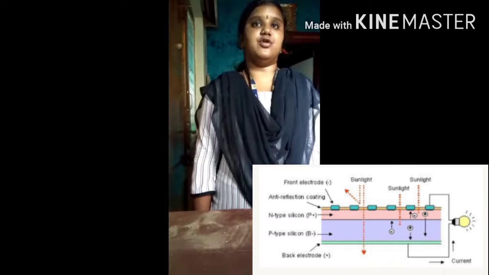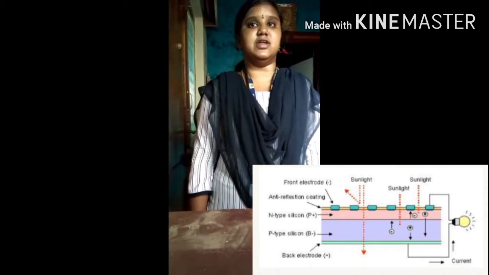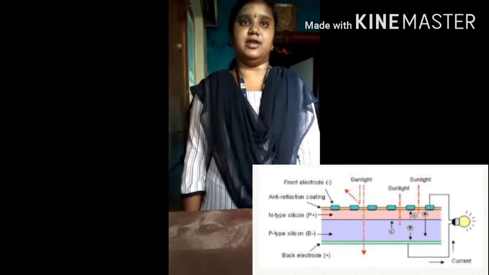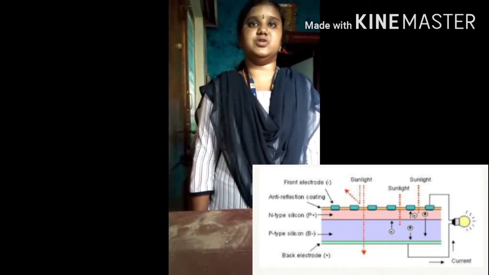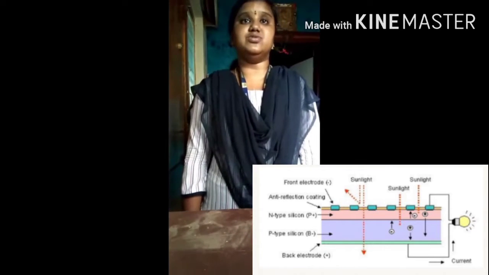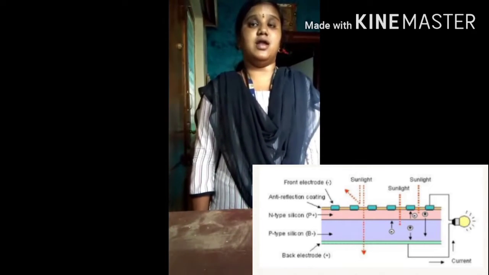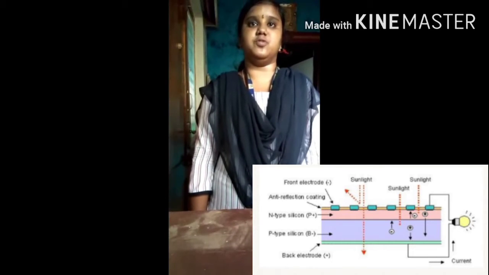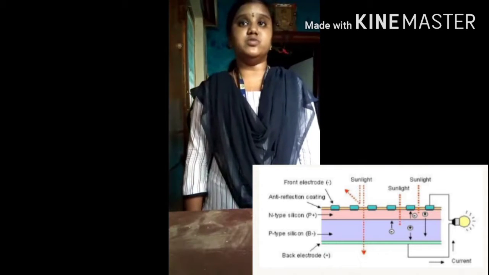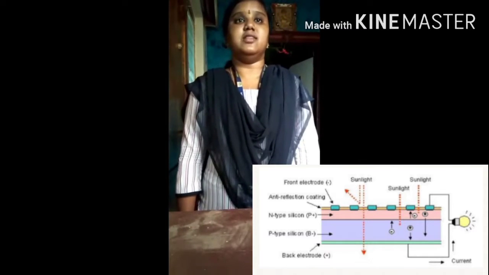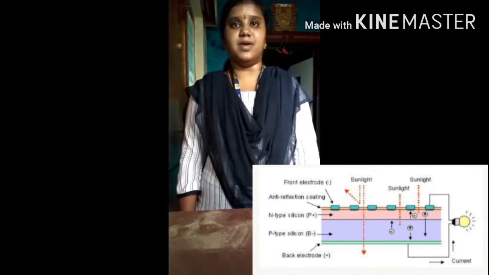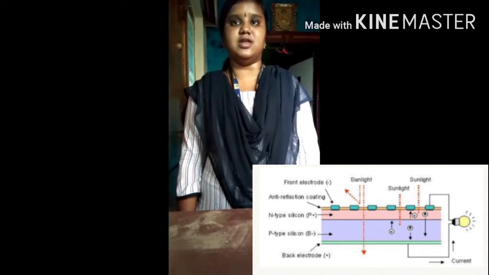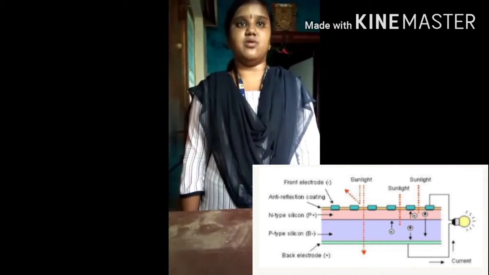This is VPL Alekhya. My topic is solar cell and fuel cell. Solar cell: the photovoltaic effect is a process that generates voltage and electrical current in a PV cell when it is exposed to sunlight. By joining two types of semiconductors, an electrical field forms in the region of the junction, as electrons move to the positive of the P side and holes move to the negative of the N side. The PV cell is built up of semiconducting material such as silicon and germanium. We are using silicon material.